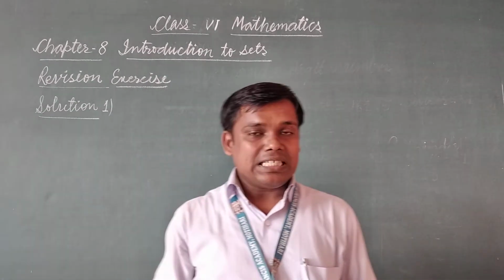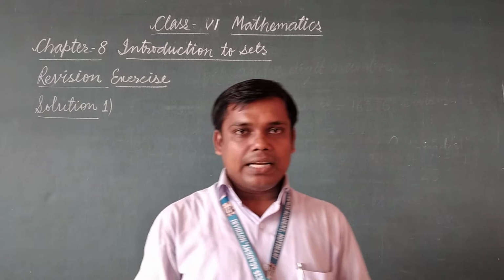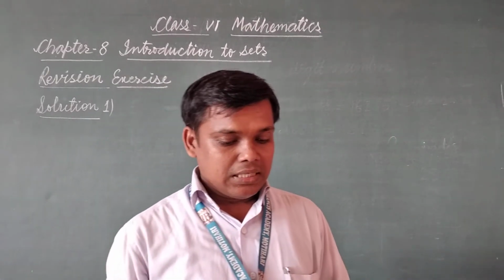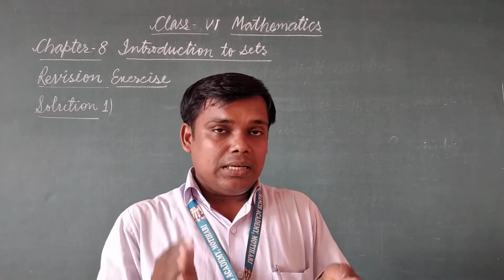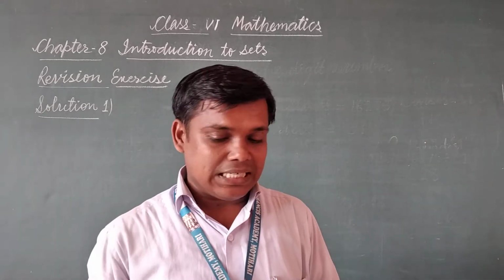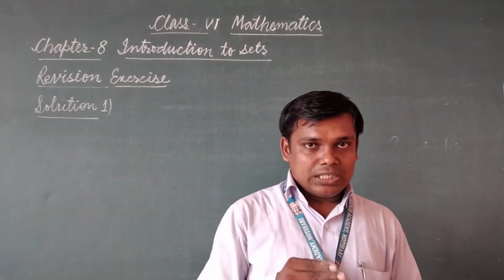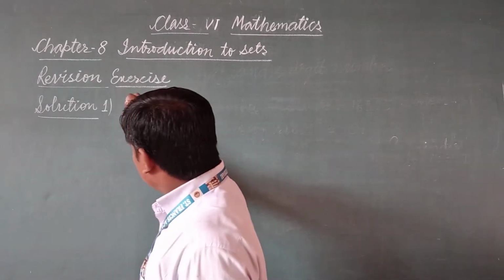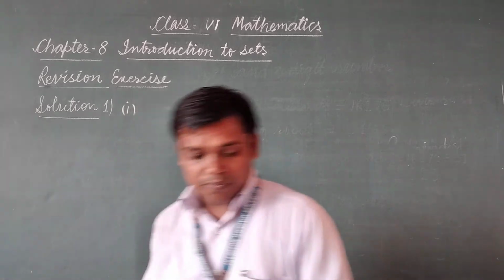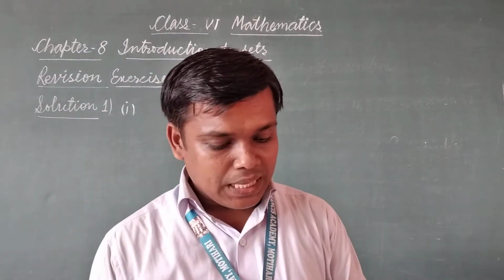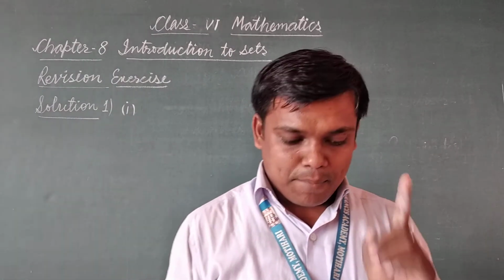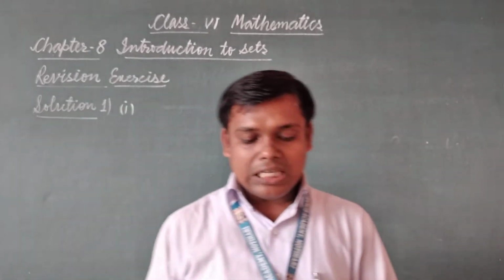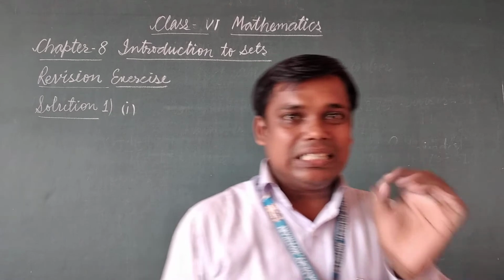Some of the statements are given here, and on behalf of the statements you have to tell whether they form a set. So number one is here. Your statement is: names of months in a year that have less than or equal to 30 days.